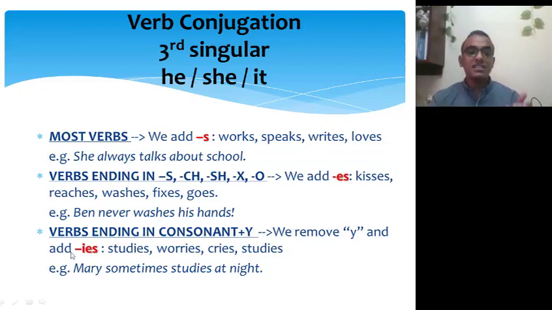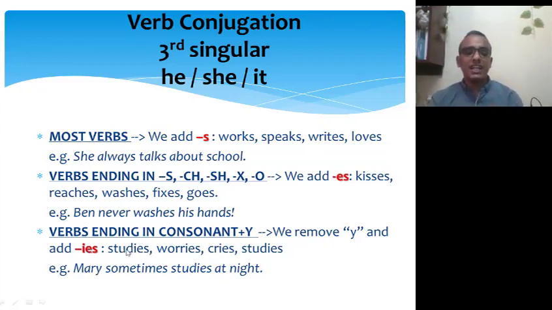For example, study, S-T-U-D-Y. It ends with Y. So here we have the Y, and before the Y we have, excellent, D. So D is a consonant. Okay, so we are going to remove the Y and add what? Excellent, IES. So here it's going to be studies. Good.